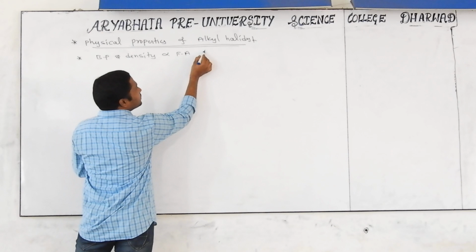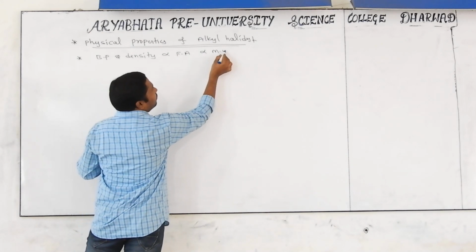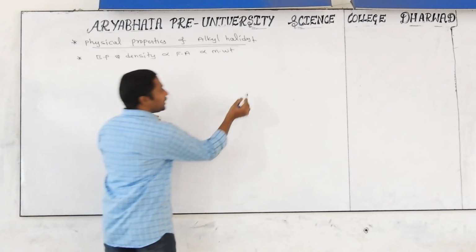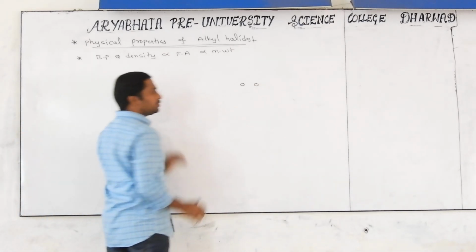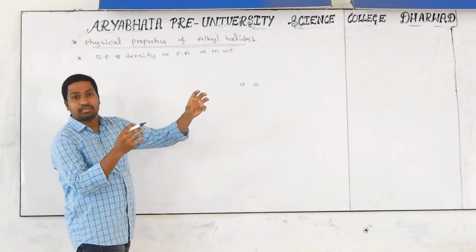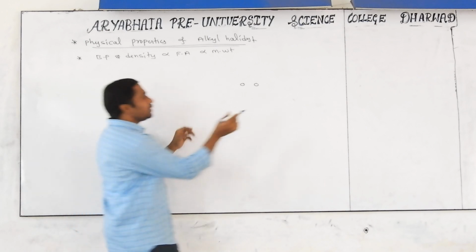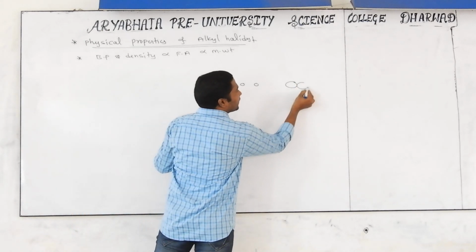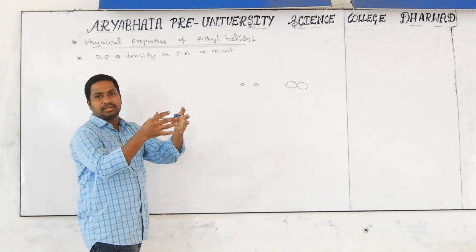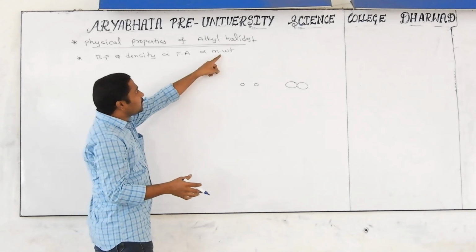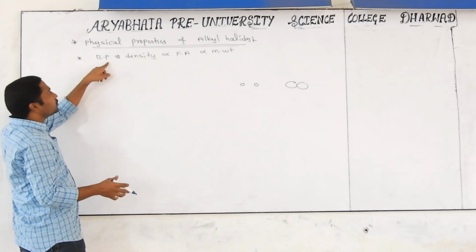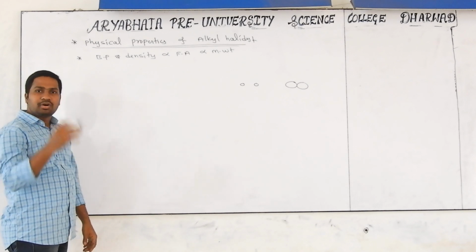That force of attraction is directly proportional to molecular mass or molecular weight. Are you agreeing? Yes. You take small molecules, and then automatically they are far away from each other. Why? Because they are lightweight. You take big molecules, and because of mass, they are closely set together. That's why, as the molecular mass increases, the force of attraction increases, and both the boiling point and density go on increasing.